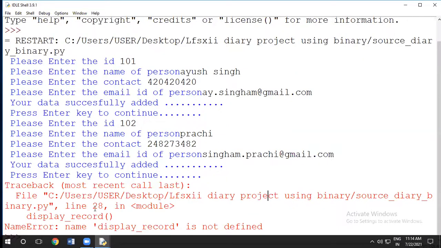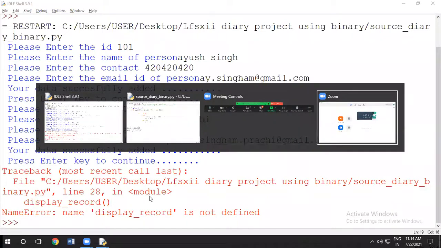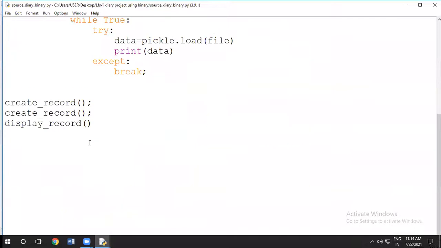Line number 28, display record is not defined. What is the function name? Oh, sorry, display data it is. Sorry. We have to write here display data.